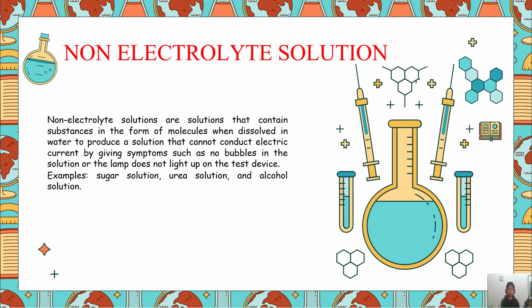Non-electrolyte solution. Non-electrolyte solutions are solutions that contain substance in the form of molecules when dissolved in water to produce a solution that cannot conduct electric current by giving symptoms such as no bubbles in the solution or the lamp does not light up on the test device. For example, first, sugar solution, second, urea solution, and the third, alcohol solution.